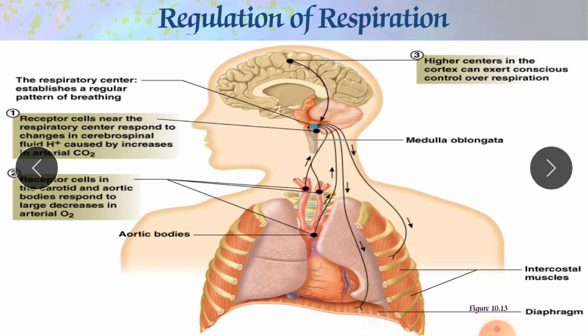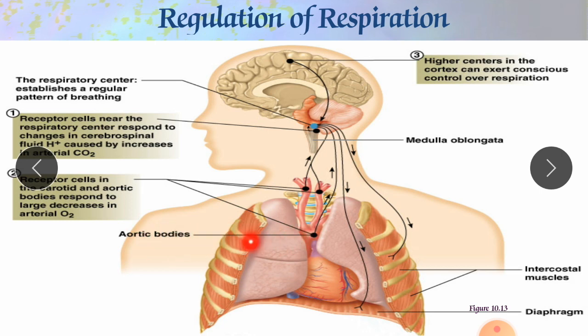The aortic body responds to a large decrease in arterial oxygen. As oxygen scarcity develops, the demand increases, and it sends information to the brain that oxygen has decreased.